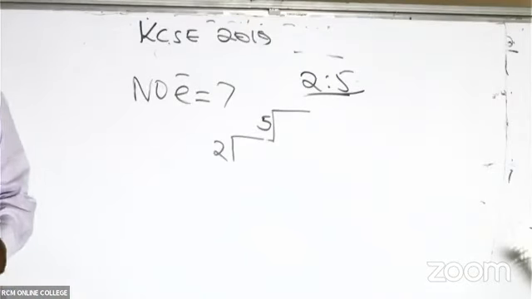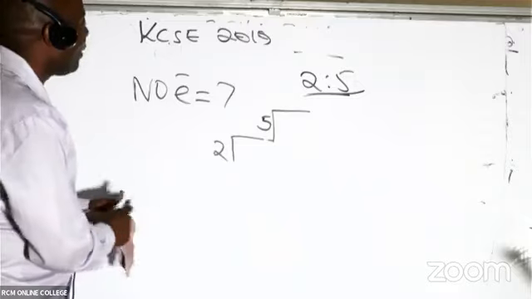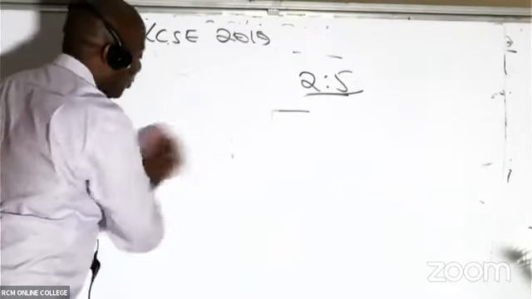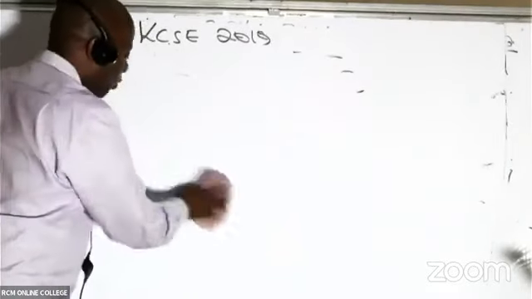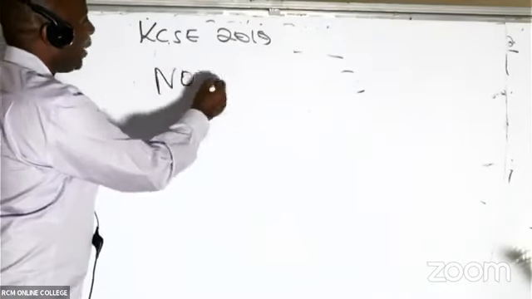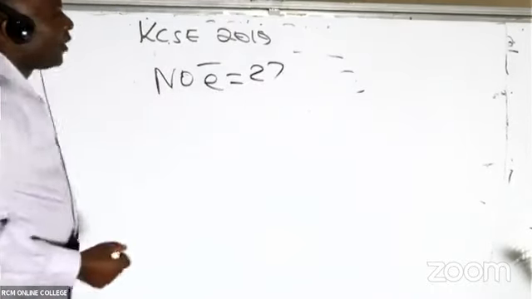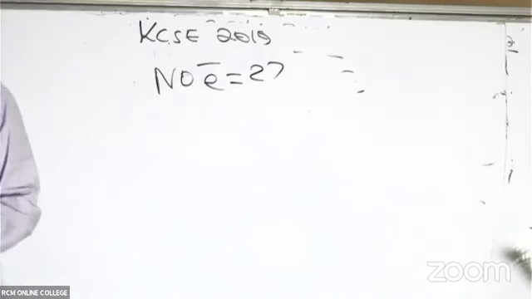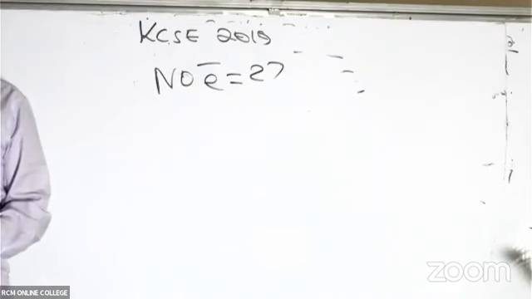Let me try you with one here. I'm 100% sure nobody will be able to get this right. What if our number of electrons is 27? Are you able to give me the electronic arrangement?